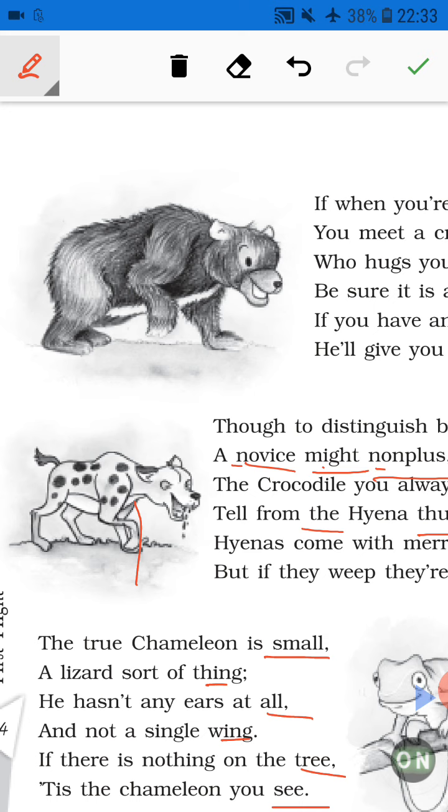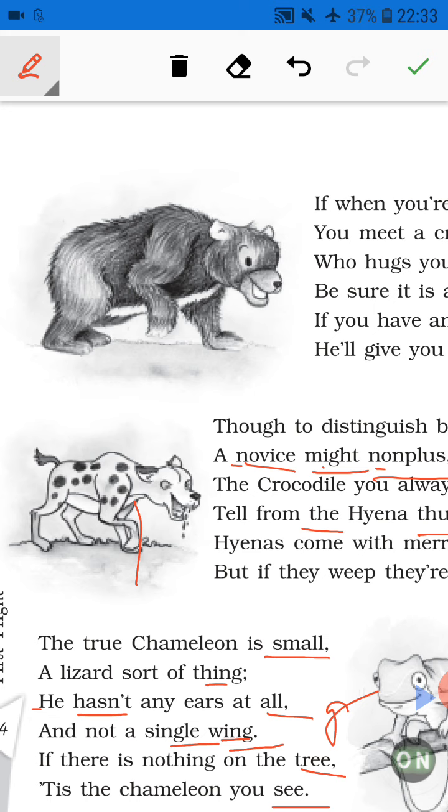Then we can say alliteration is used in this stanza. In line 3, "he hasn't," the H sound is repeating, so alliteration is used. Then consonance is used in this stanza also. You can see line 4, "and not a single wing." So the G sound is most prominent. So consonance is used here.